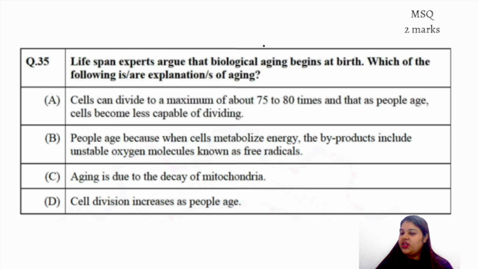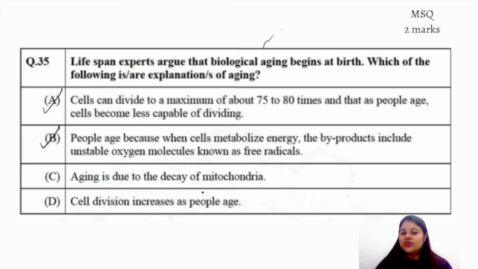We know that as we grow, our cell division becomes slower. Right, so A. People age because when cells metabolize energy, the byproducts include unstable oxygen molecules known as radicals. Obviously, because the byproducts are not well managed as we age.